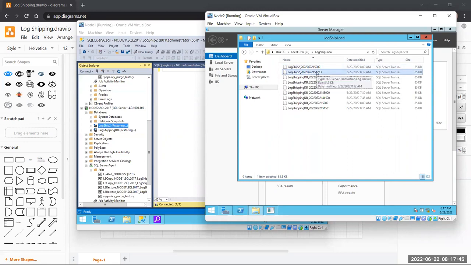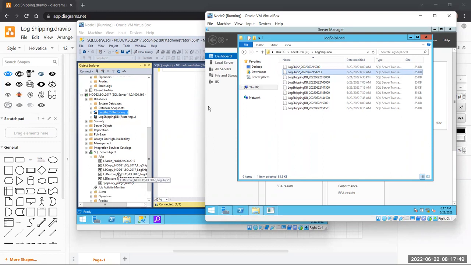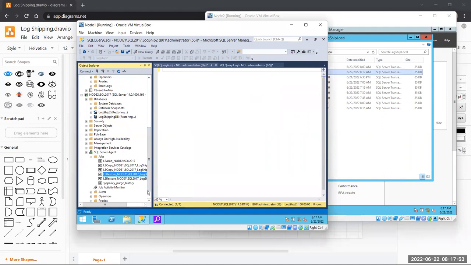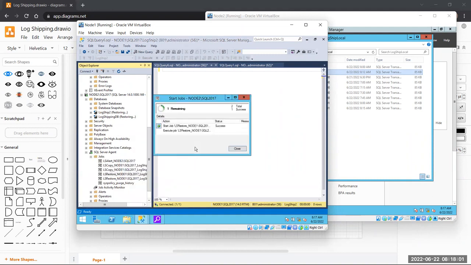So it is available here. Can we run the restore job from here? Yes, we can. Let me start job at step. Even if we do the manual restoration and the path is correct, it will work. No problem in that.